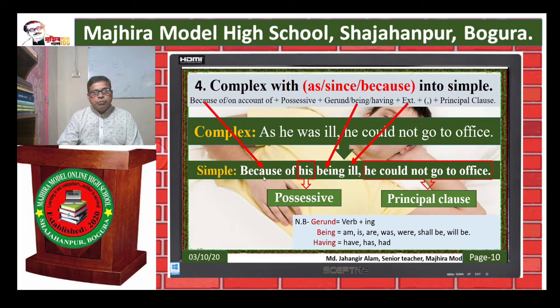We use because of instead of as. Then we use his possessive instead of he. Then we use being instead of was. It is a be verb. Then extension, then comma, and at last principal clause. So are you clear?